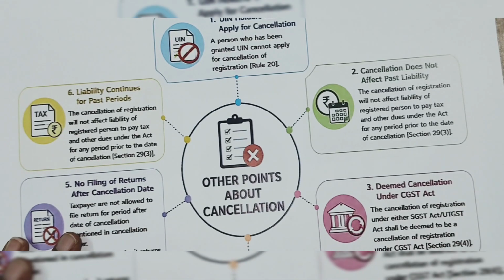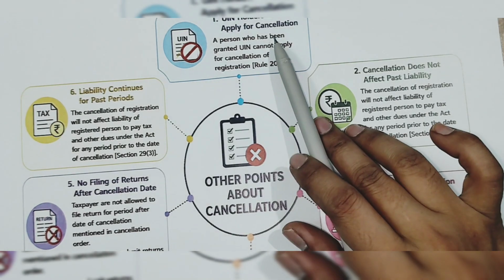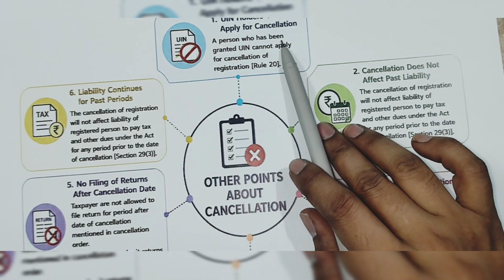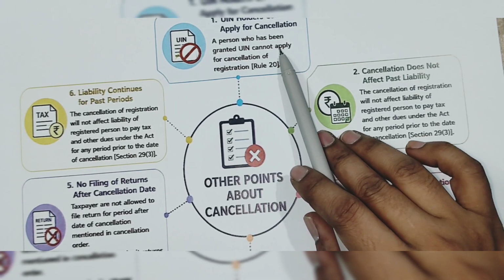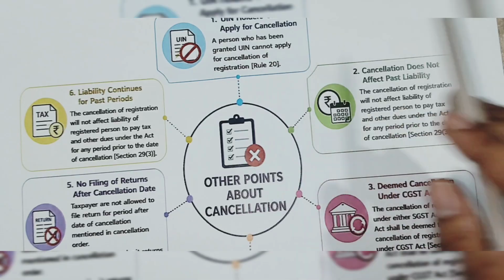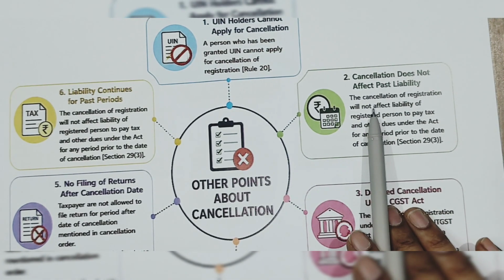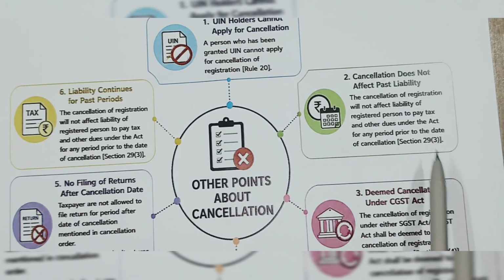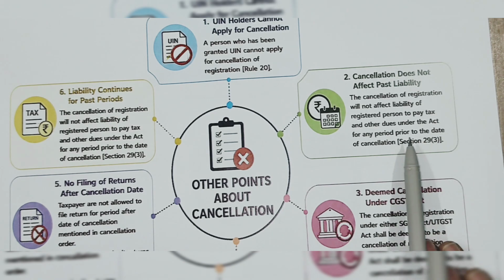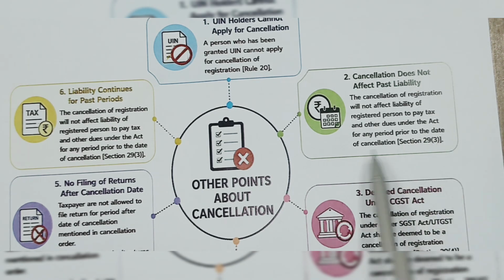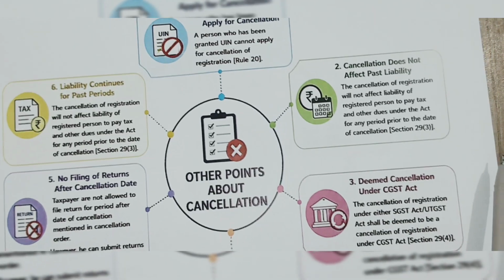Then other points about cancellation. A UIN holder cannot apply for cancellation, because a UIN holder means he is an NRTP, right? He can't opt for cancellation. Cancellation does not affect the past liability of the person who pays the tax, or any other dues under the Act for the period prior to the date of cancellation.